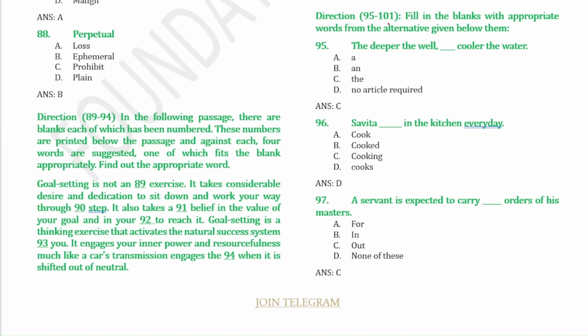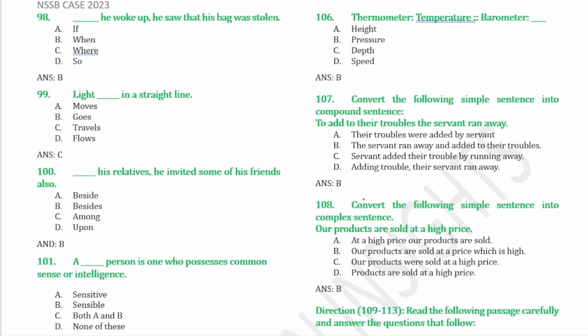From 95 to 101, we have to fill in the blanks with appropriate words from the alternatives given below. The deeper the well, the cooler the water. Savita cooks in the kitchen every day. A servant is expected to carry out the orders of his master. When he woke up, he saw that his bag was stolen. Light travels. Besides his relatives, he invited some of his friends. A sensible person is one who possesses common sense or intelligence.